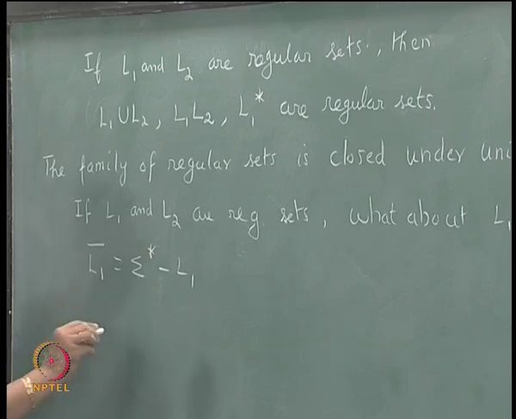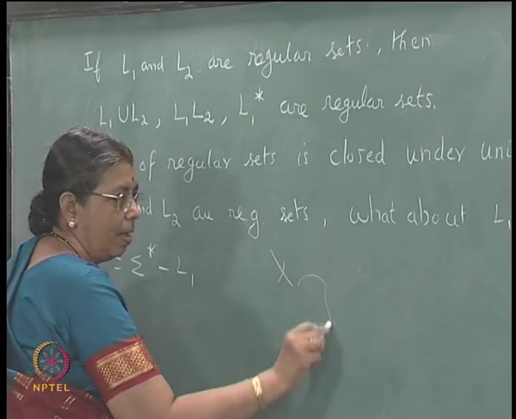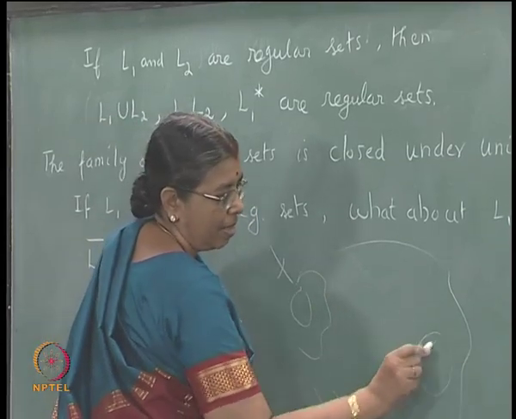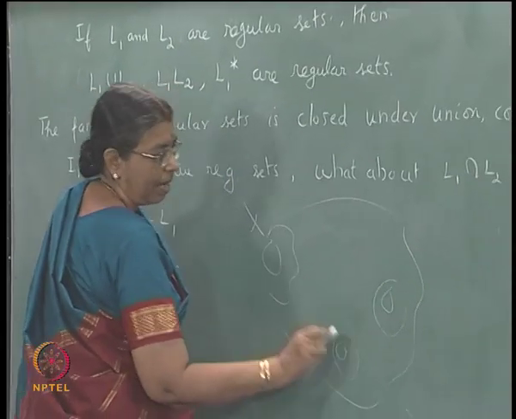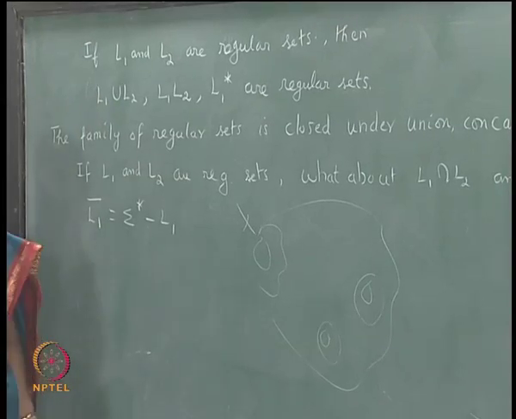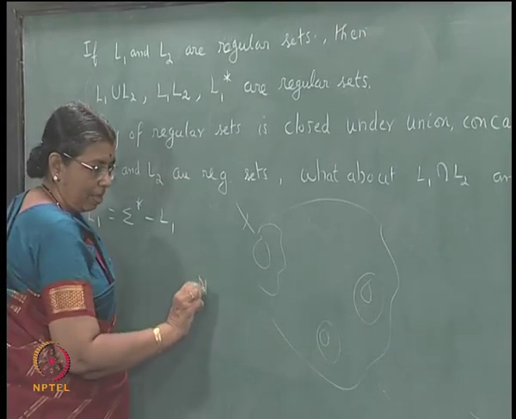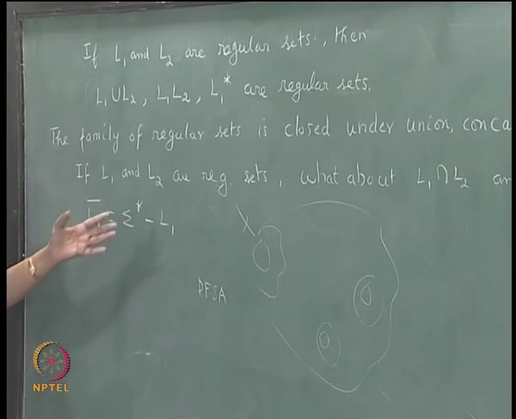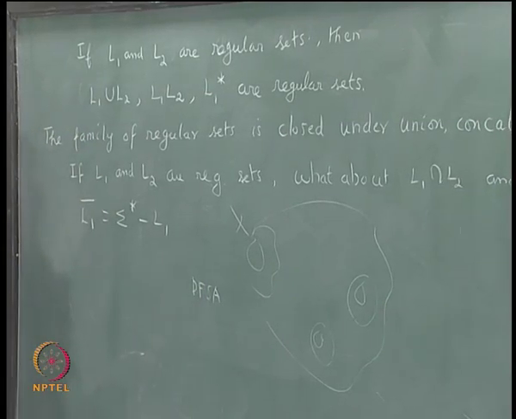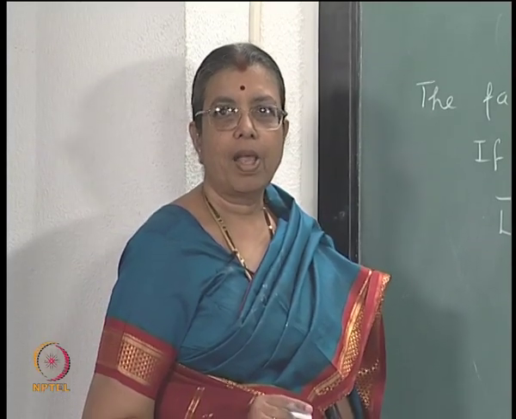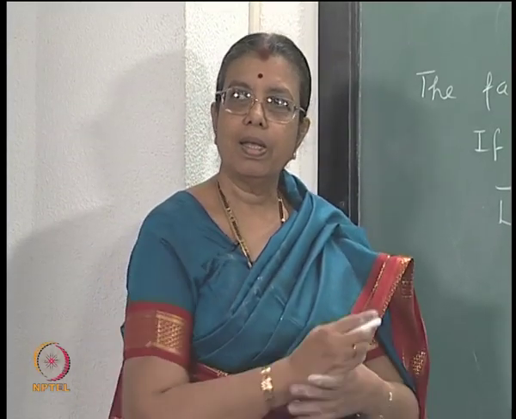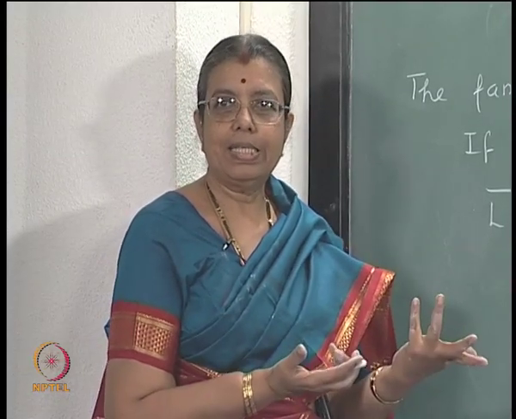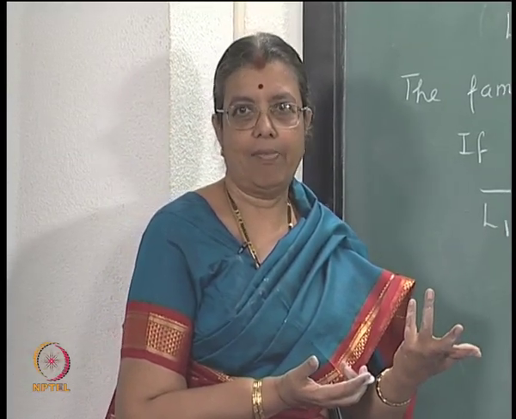Now, if L1 is accepted by a state diagram like that with an initial state and some final states, it is a DFSA. If L1 is accepted by this diagram, how can you accept the complement? Just interchange the final and the non-final states.